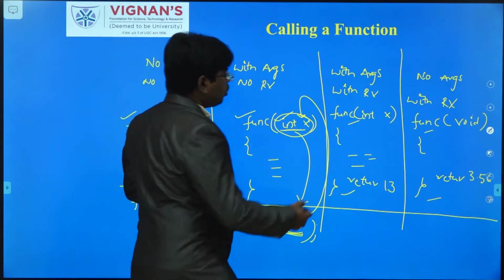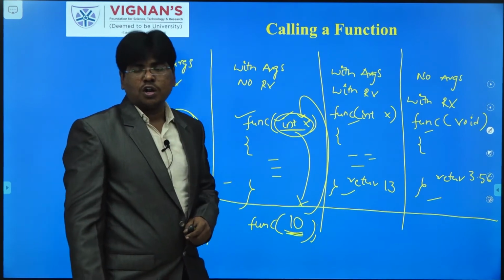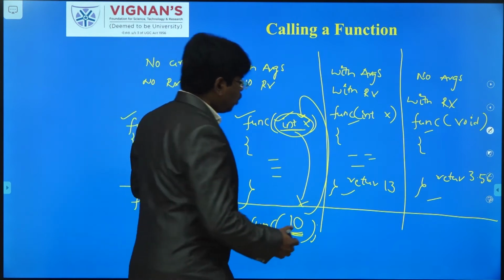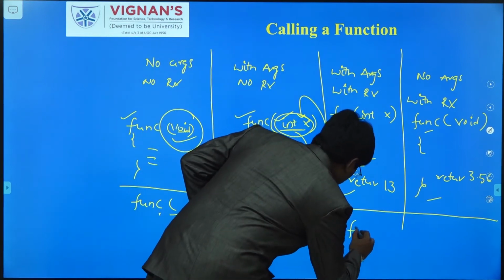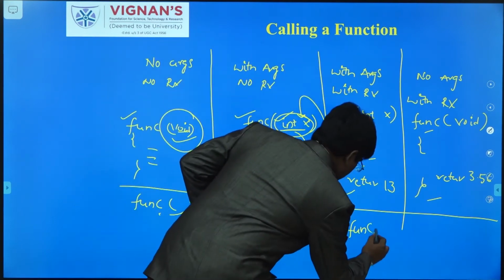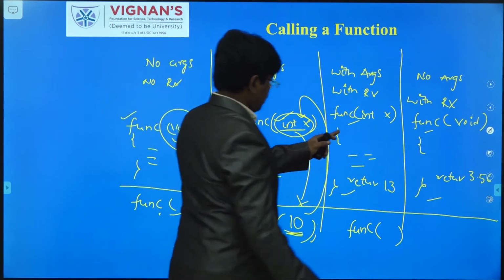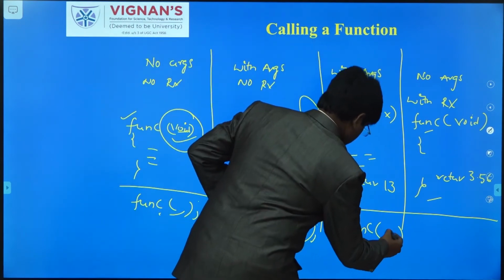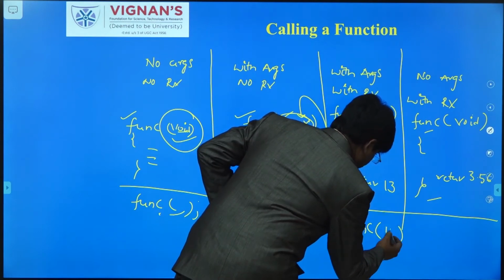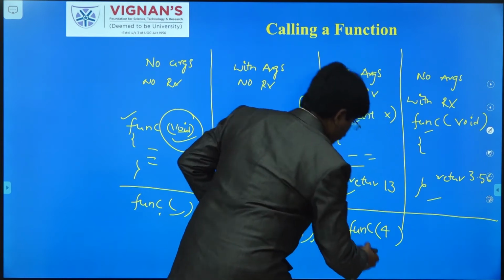This is one type. And coming to the next one, this is the type of function you want to call that has inputs as well as output. If you want to call these types of functions, first of all you have to mention the function name. And is there any input it is expecting? Does it have any arguments? Yes, it has an integer. So when you mention the integer, for example I am taking 4 here.